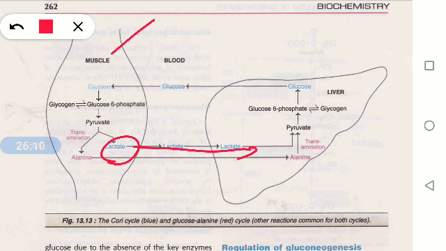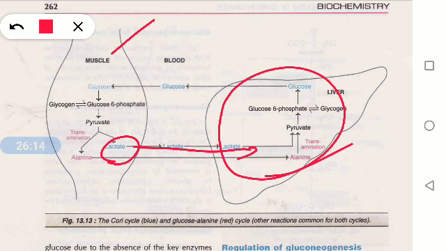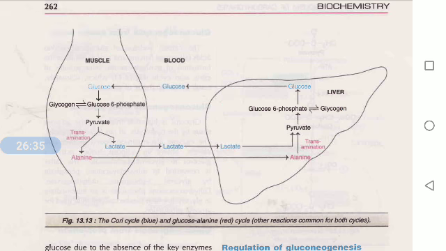So the liver is the site where lactate is converted into pyruvate. The lactate produced in the muscle goes to the liver, and in the liver the lactate converts into pyruvate. So this is nothing but the Cori cycle. Simple.